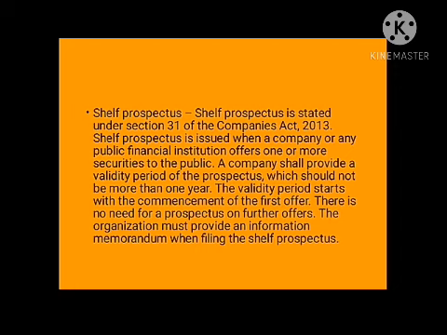So here it is issuing 2 times within 1 year. So instead of issuing 2 separate prospectuses, it can issue only one shelf prospectus for both the issues. This one prospectus is valid up to 1 year of the issue.